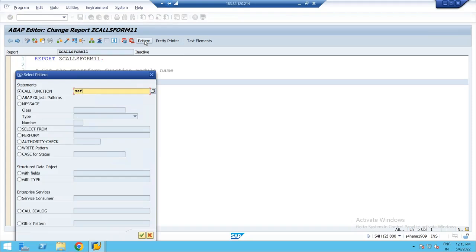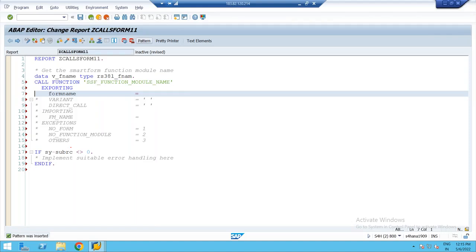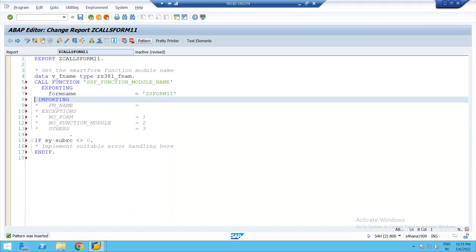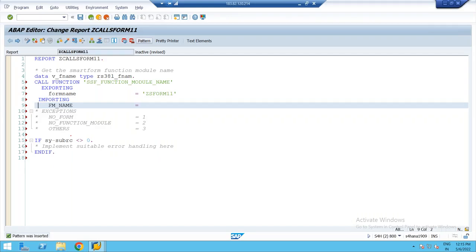Yeah, the form name we have to give in uppercase. What is the form name? ZSFORM11. Done. Other parameters are optional. It returns the name of the function module, which you receive in v_fname. Done.